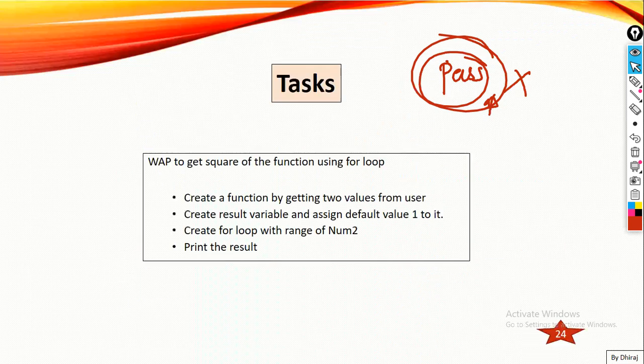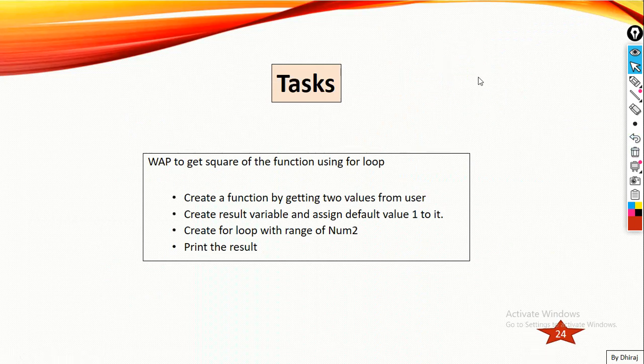Now I have done for today with pass. Okay, I have a task for you. There are 3 tasks for you today. You need to try it, and this is important, guys. Write a program to get the power of a number using a for loop. Create a function by getting 2 values from the user. These are the steps that you need to follow. Create a result variable and assign a default value of 1 to it. Create a for loop with a range of num2 and print the result.